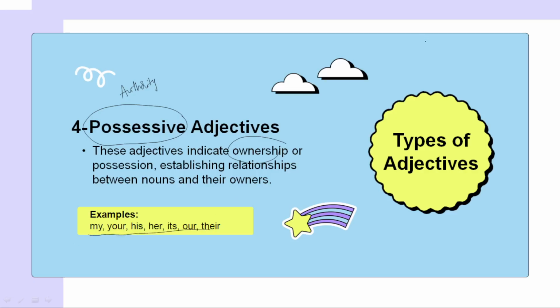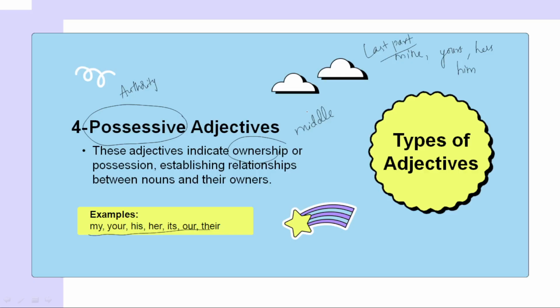Even in pronouns we have seen this: mine, yours, hers, him. These are the pronouns. But how can we differentiate what is a pronoun and what is an adjective? Always the pronoun will come at the last part of a sentence, whereas the possessive adjectives will be in the middle of the sentence or at the start of the sentence. Likewise you can differentiate a possessive pronoun and a possessive adjective.